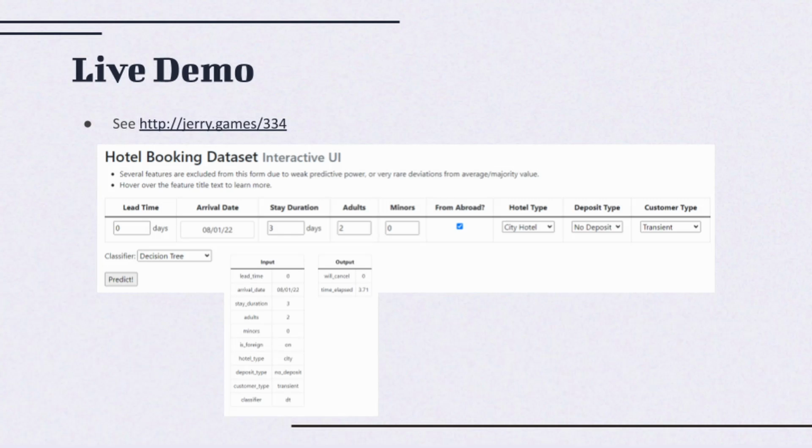For an interactive demo, we've created an example web page where anyone could access and try out the models we have trained. The URL to access this web page is on the slide. Not all of the features are accessible on this page in order to decrease the clutter and increase usability.